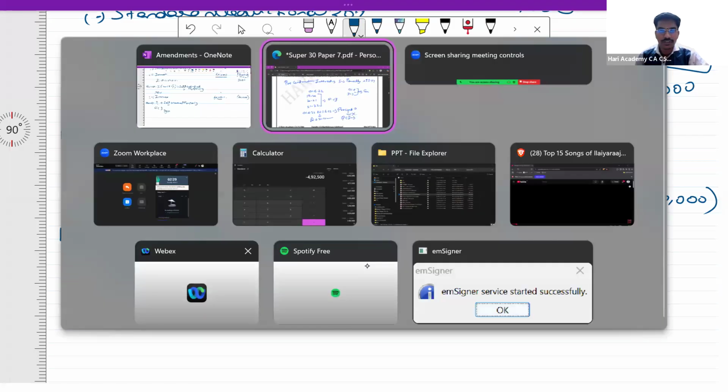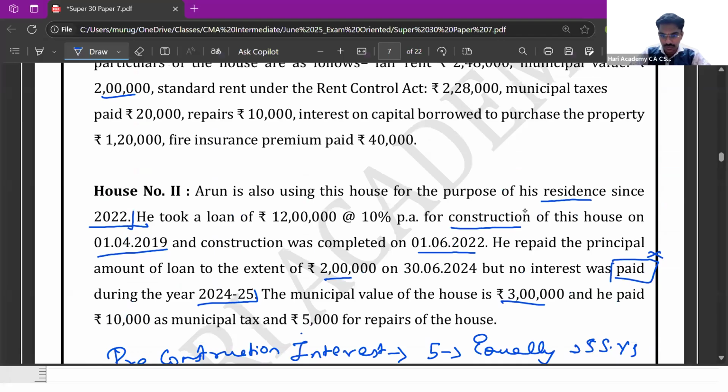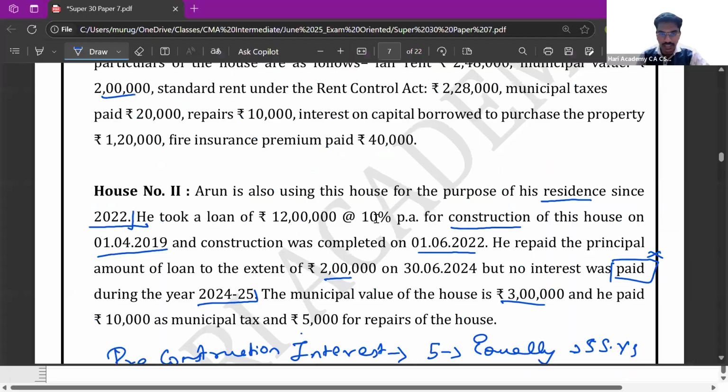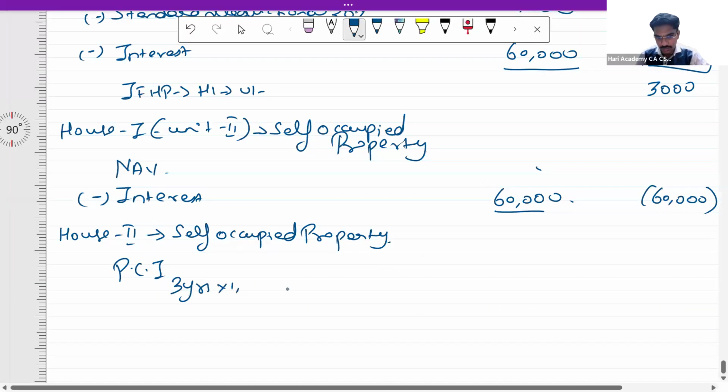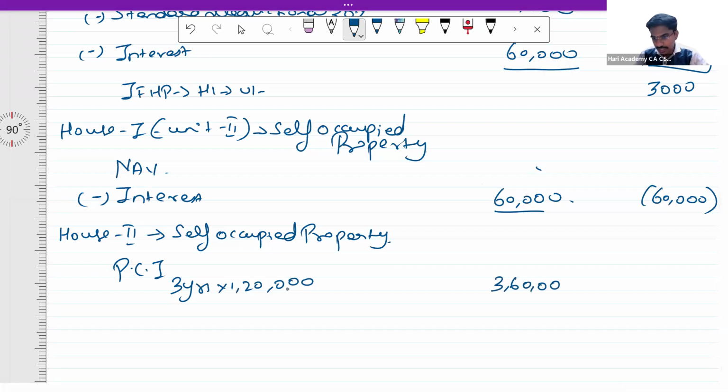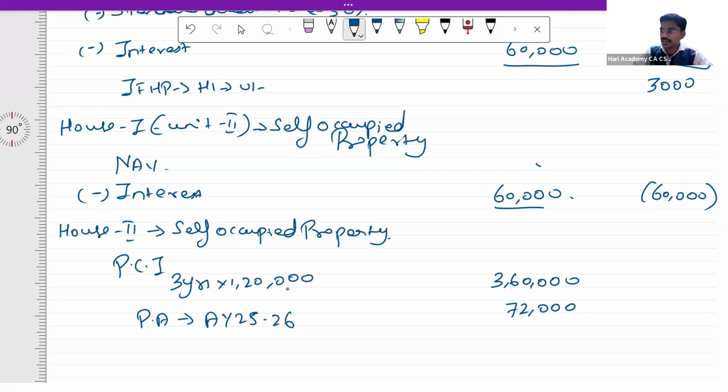So 1 year, if you see, the total interest value is 12 lakhs into 10%. This is going to be 1,20,000. So 3,60,000 is the total pre-construction interest which is to be distributed. So per annum distribution, which is attributable to assessment year 25-26, is 1/5 of this, which will come to 72,000. Right.